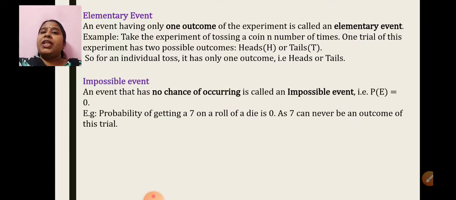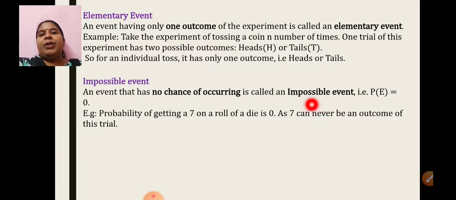Then comes the next type of event, that is the impossible event. An event that has no chance of occurring is called an impossible event, that it is not going to occur. Probability, if the event is not occurring, then the probability of course will be 0. See, these are very important concepts. Directly as such, questions based on this are not there in the textbook, but one more question can be framed.